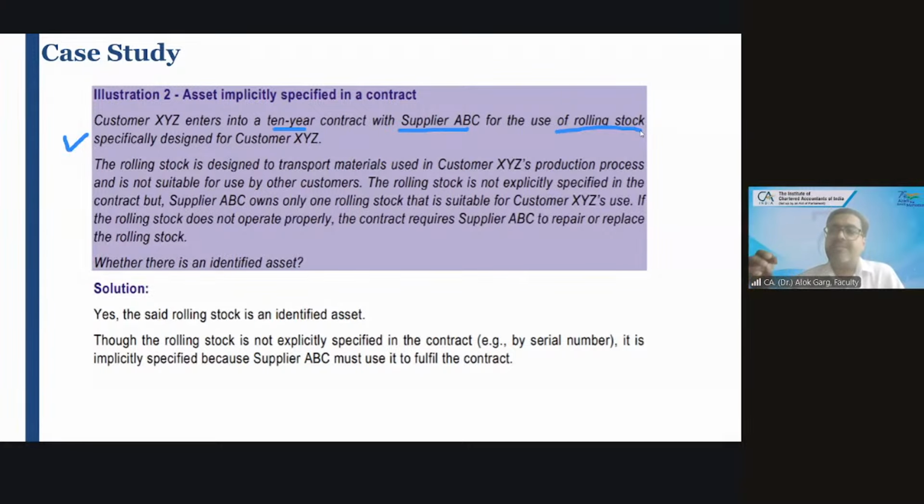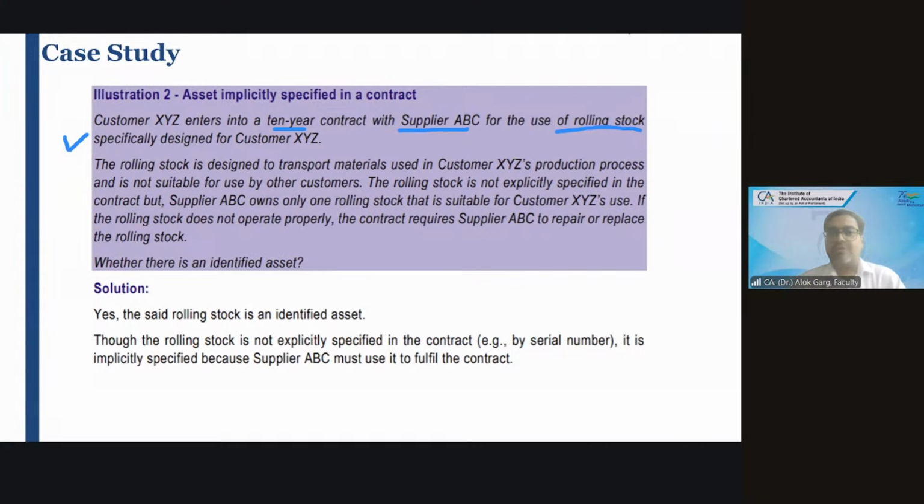the company has taken a lease of a specific machinery, and the name of the machinery was Hemismos machinery. Now the student got confused. What is Hemismos machinery? What do you need to do with the Hemismos machinery? It is a machinery, right? So go by the substance, not by the form. You do not have to find out what its name is. See what is the expectation of the question and what is the ask of the question.